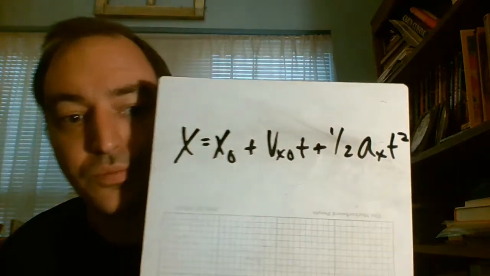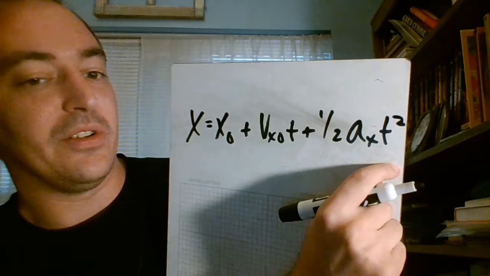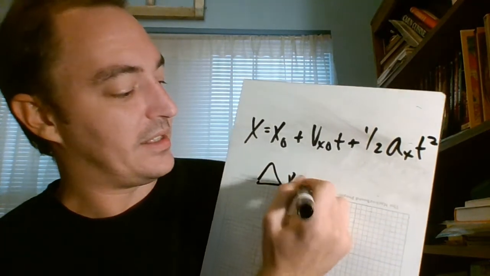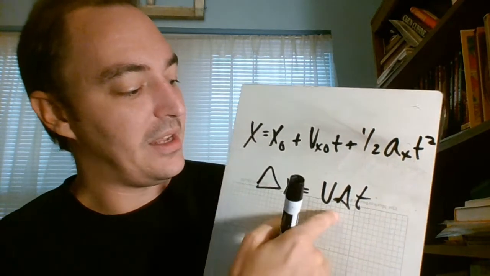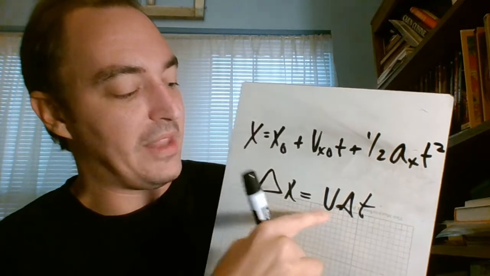x is equal to x naught plus v x naught t plus 1/2 a x t squared. Okay. Cool. So this is my current position given all of these factors. This is actually the same formula as saying delta x is equal to v delta t, but being like, well, actually, since I don't have an average velocity, can I replace this stuff with something that gives me acceleration?